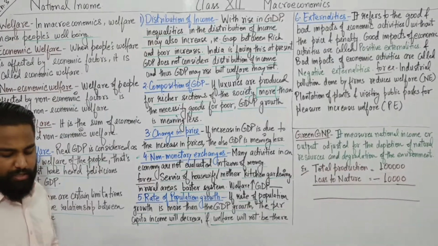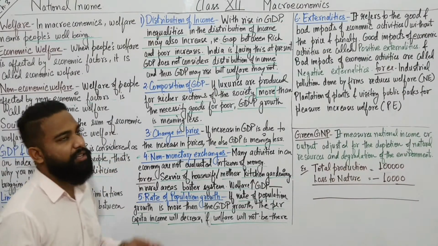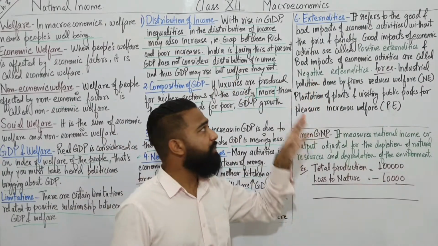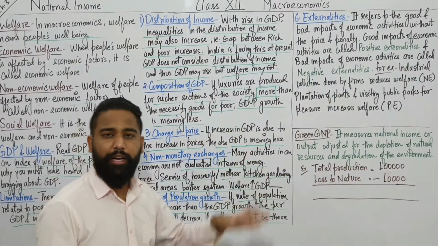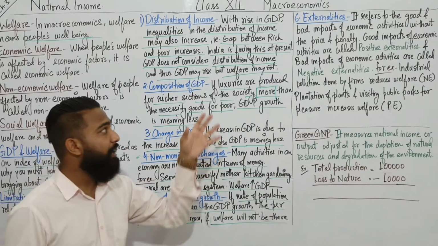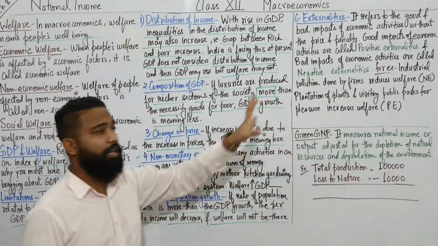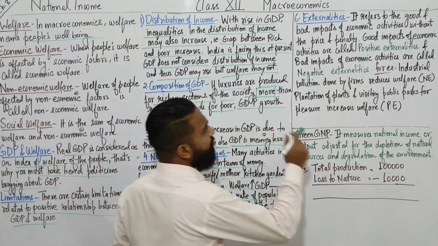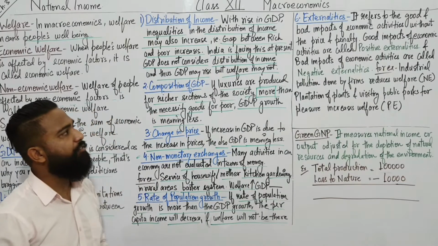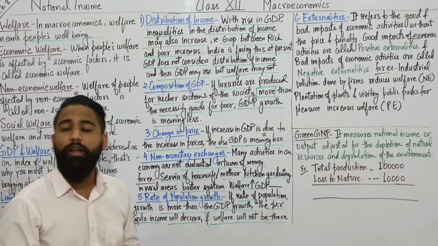Now the next one, the sixth one, is externalities. Students, this sixth point, externalities, is very important. It was asked in the 2019-2020 board exam under the 3 marks. So it refers to the good and bad impact of economic activities without paying the price or penalty.